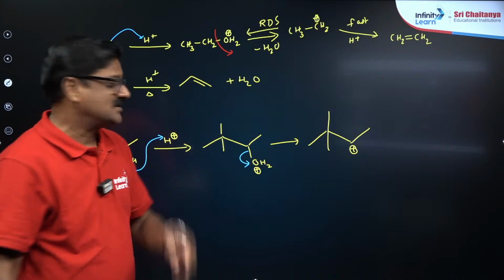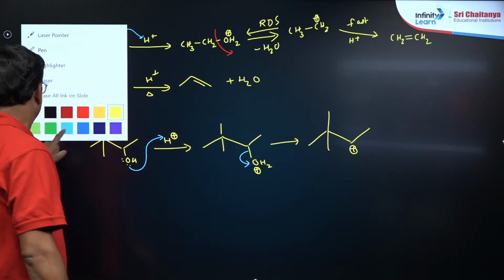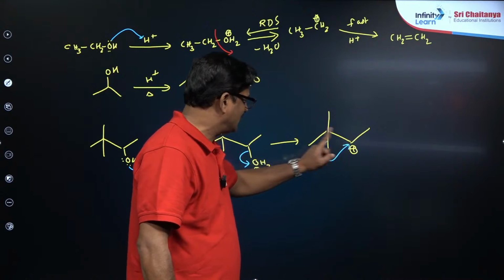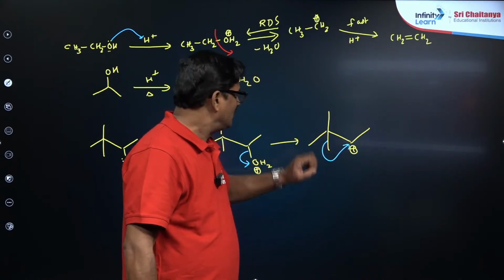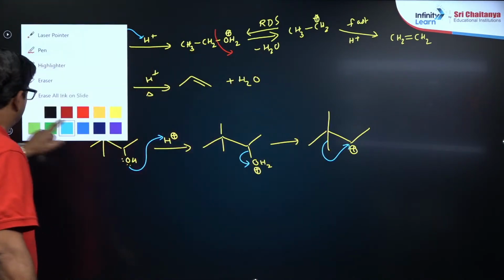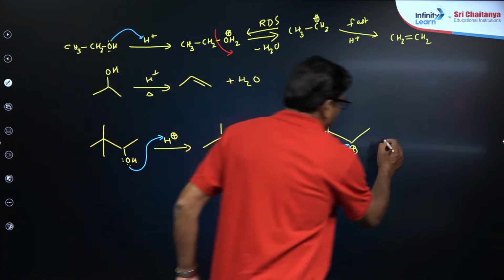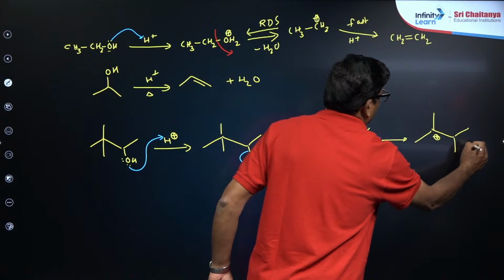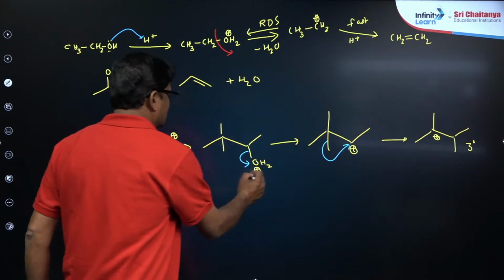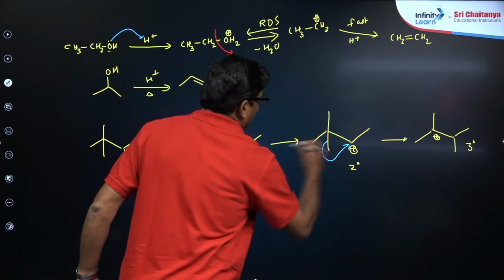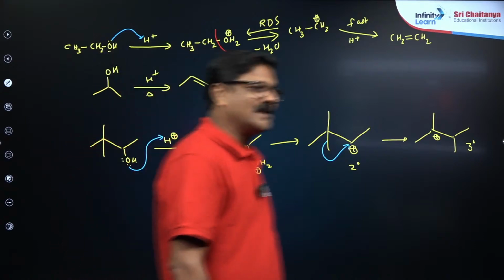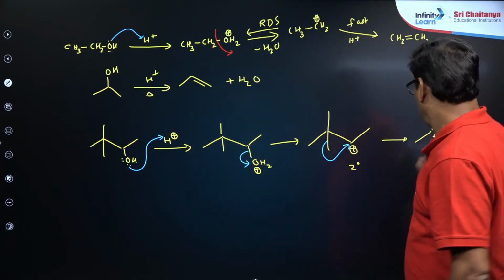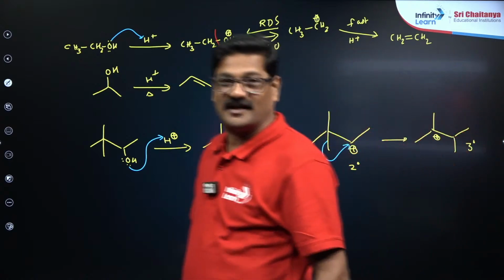a secondary carbocation. Secondary carbocation is going to be less stable. Therefore, this methyl group has to be shifted from here and joined here, so that you are going to see the formation of this tertiary carbocation. So tertiary carbocation is more stable than secondary carbocation. So in the energy profile, the energy of the secondary carbocation is high, and the energy of the tertiary carbocation is going to be less.